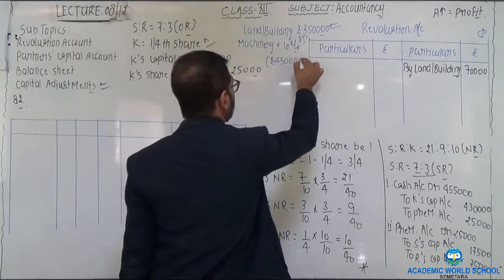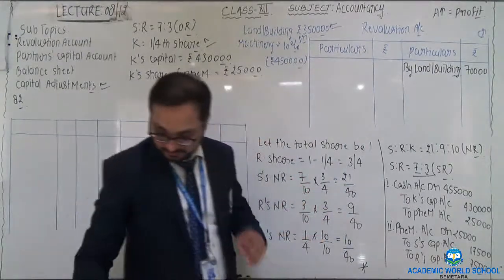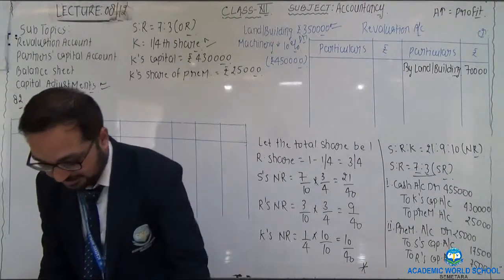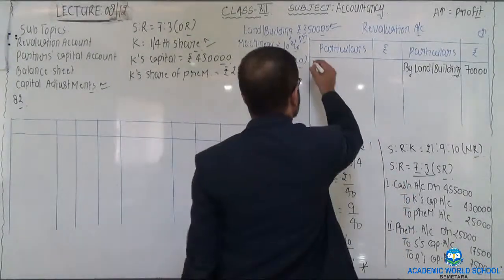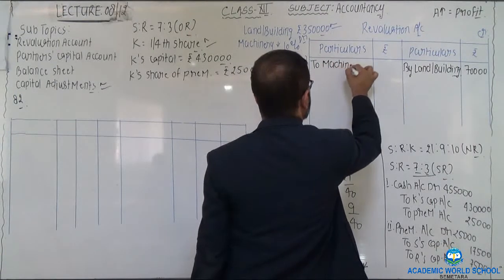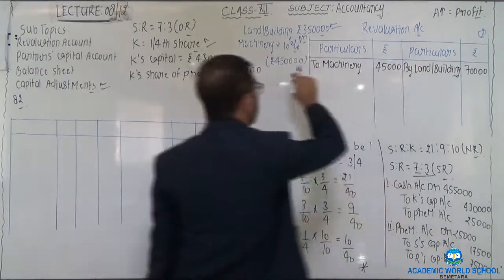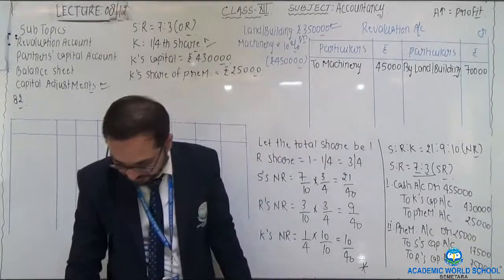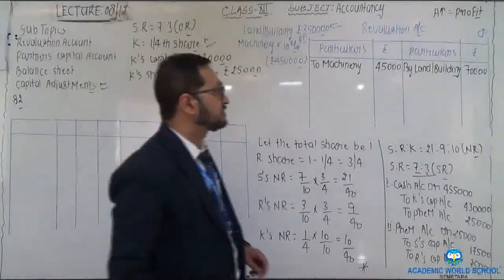It is being depreciated by 10%, which means that there is a loss of 45,000. So right here on the debit side, to machinery, amount being 45,000. 4,50,000 multiplied by 10 upon 100 gives you 45,000. That is it. Only two adjustments are there.